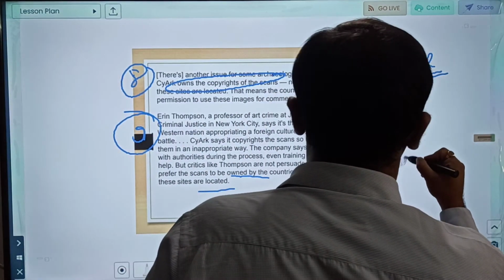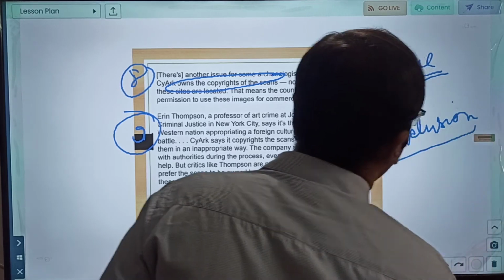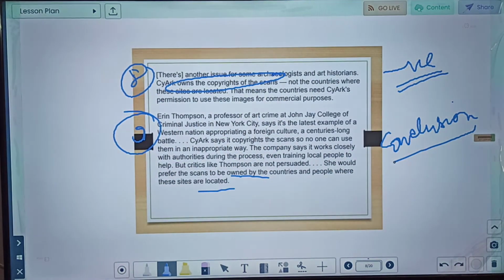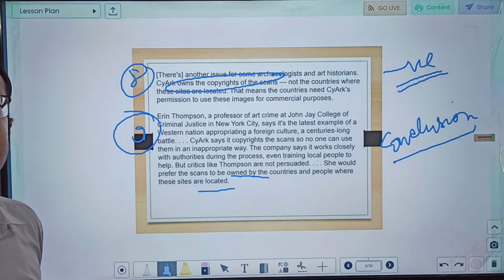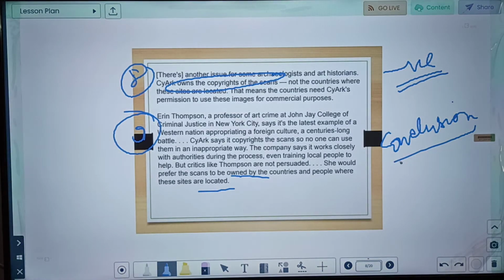So this 9th paragraph is more about the conclusion, how SciArc is justifying its action and how they are saying it is wrong. So this was all about this passage which is given to us. A simple passage, not very complicated. By reading it once or maximum twice you will get the sense. Now let us see what our questions are and let us approach.